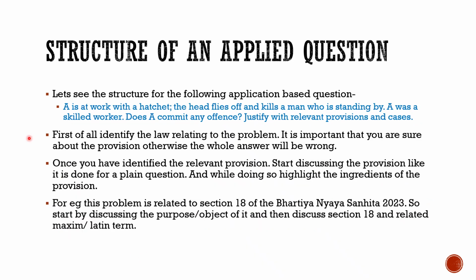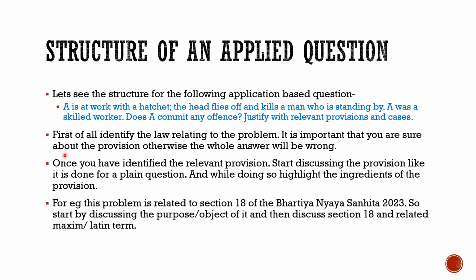Now let us understand the structure for an applied question. This is an applied question, which is actually an illustration of section 18 of the BNS. The question is that A is at work with a hatchet. The head flies off and kills a man who is standing by A. A was a skilled worker. Does A commit any offense? Justify with relevant provisions and cases.